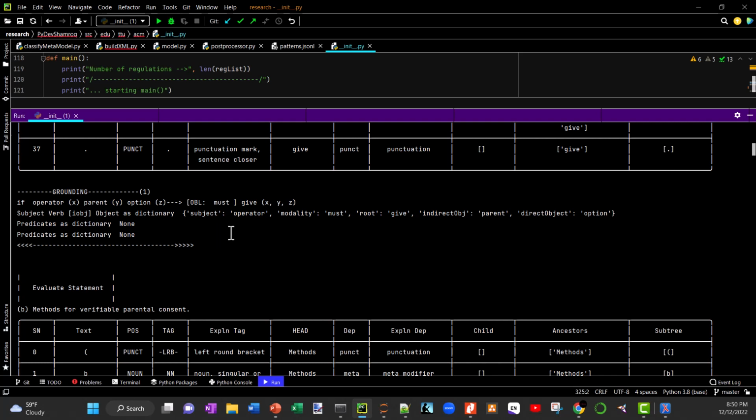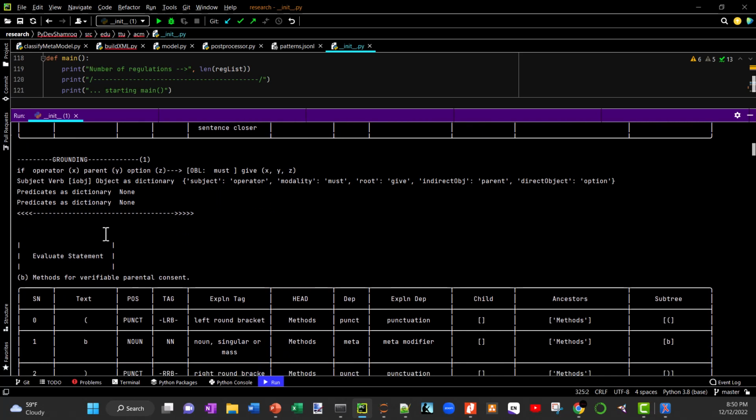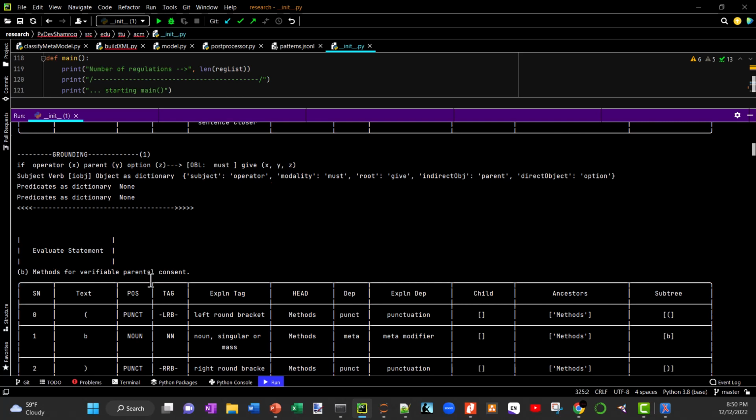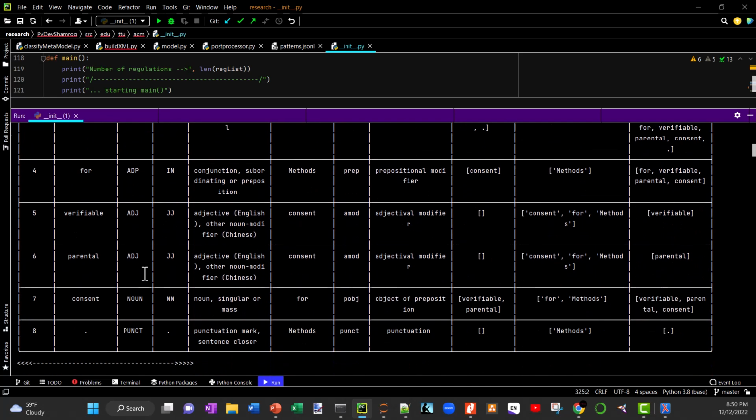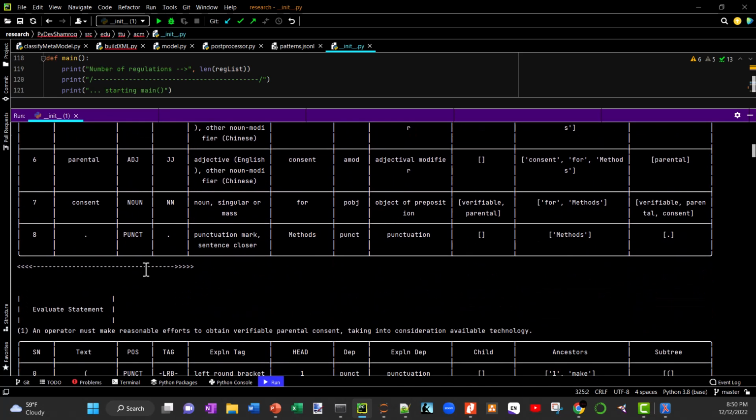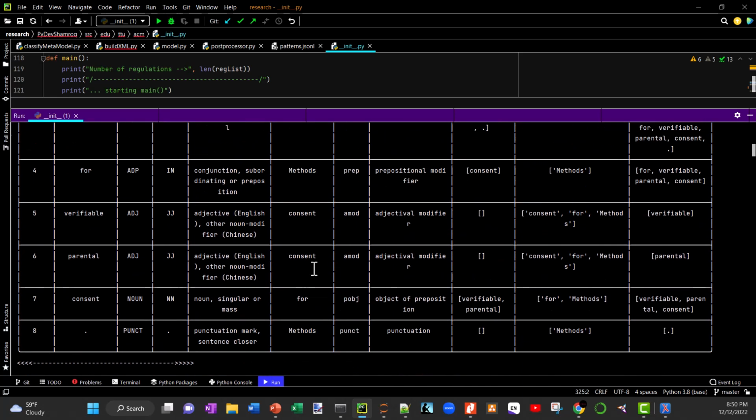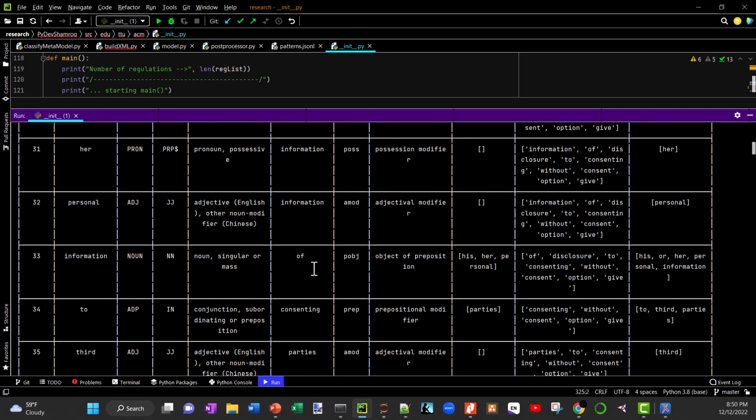Then it looks at the next part, B, evaluate statement, methods for variable statement. It recognizes, hey, this is not a particular, so it doesn't evaluate the statement. And so that is the workings of the software. Those are the improvements I've made since v.1 a few weeks ago.